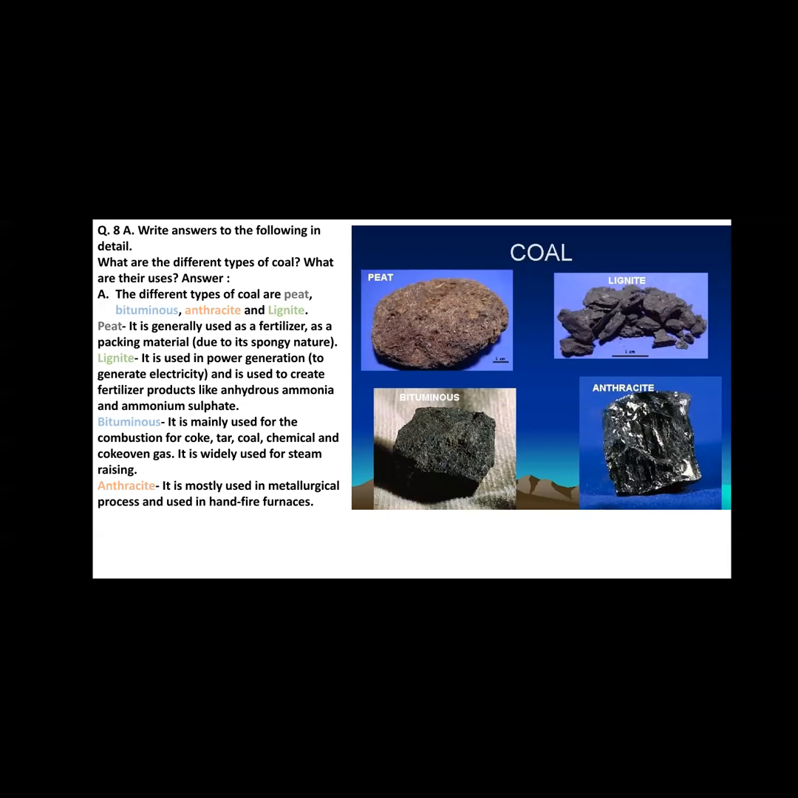Then bituminous and anthracite. So the blackest one, anthracite, contains a high amount of carbon in it.